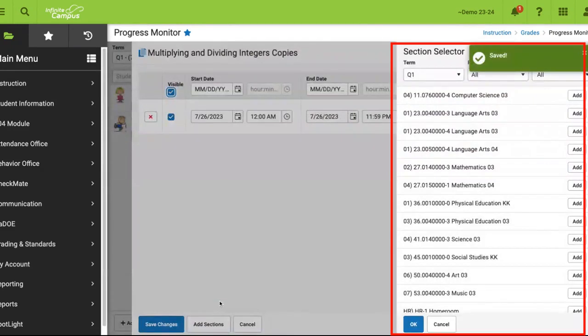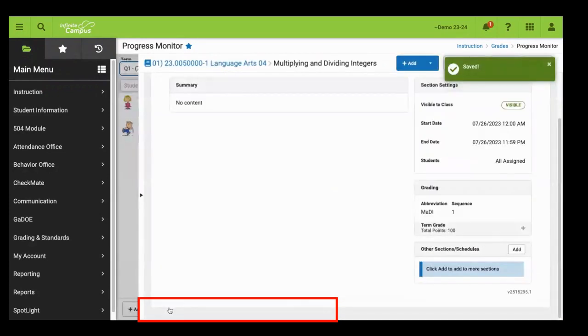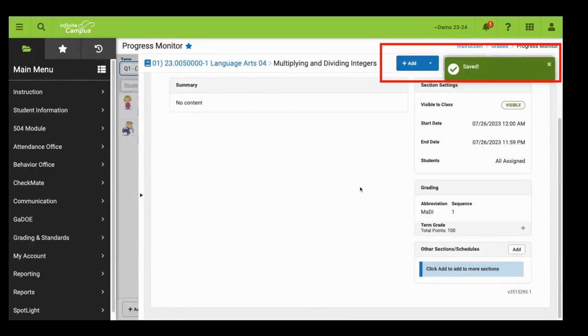So if I save and add sections, notice that I can simply click the Add button in order for them to have the same assignment that I just created. Once these settings are complete, be sure to click the blue Save button in the bottom left corner. This will bring you to a finalized version of the assignment.